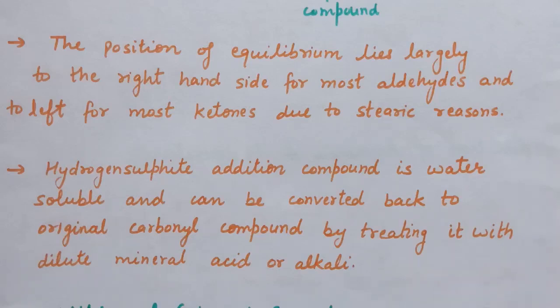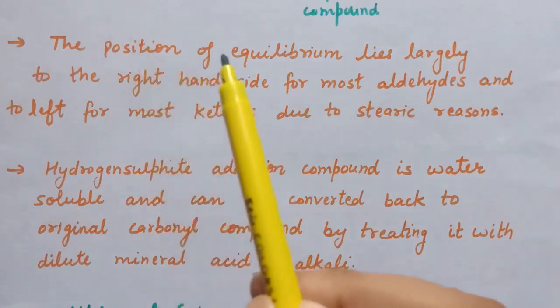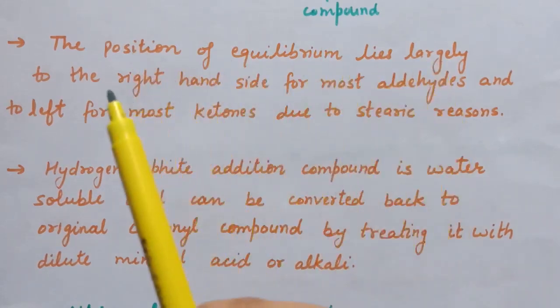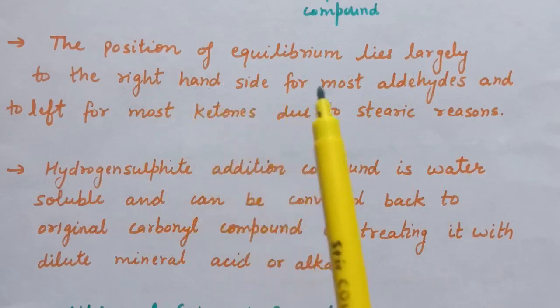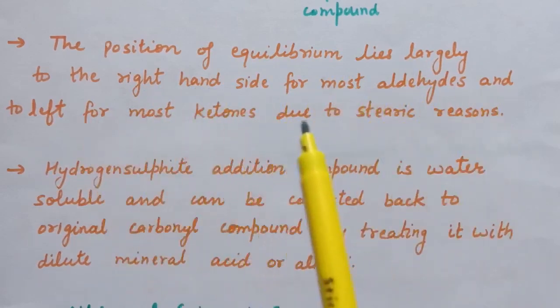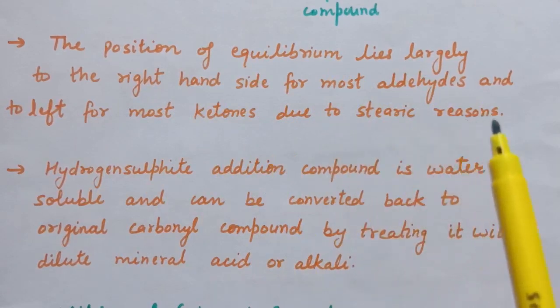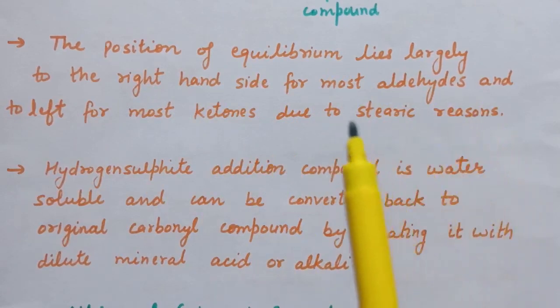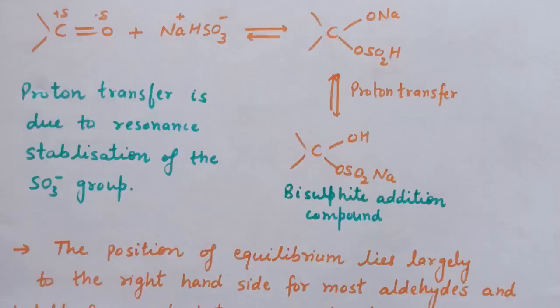As aldehydes are less hindered than ketones, the position of equilibrium lies largely to the right hand side for most aldehydes and to the left for most of the ketones due to steric reasons.